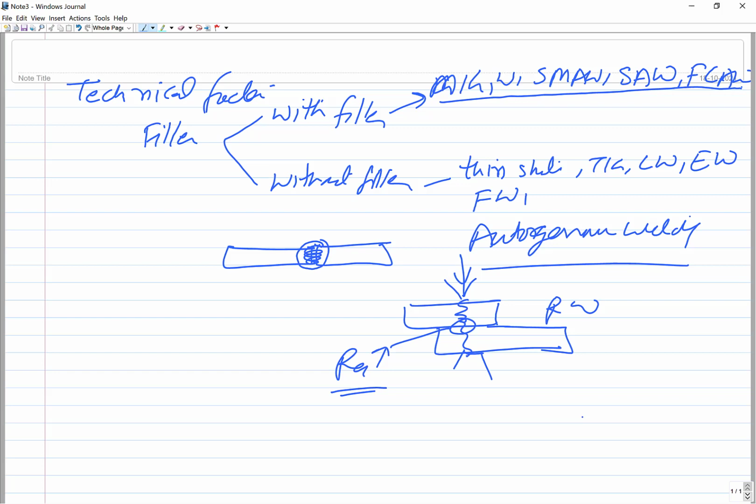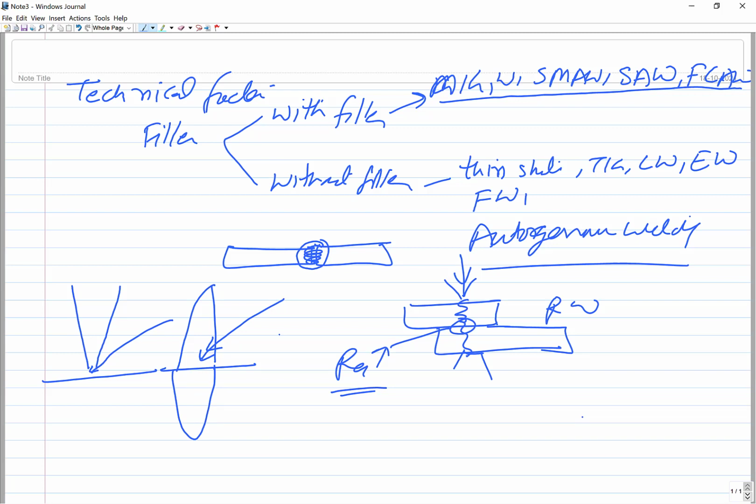You don't need to supply the filler additionally other than the welding process. Like in case of laser, the filler has to be added like this. Like in GTAW also, there is an arc, and the electrode doesn't consume, so the filler has to be added if thick section welding is performed. So the filler is to be fed in those cases.